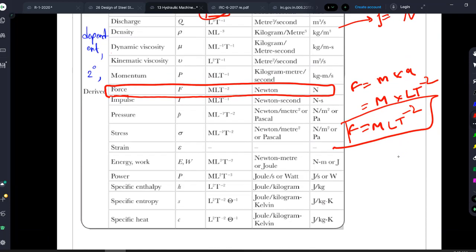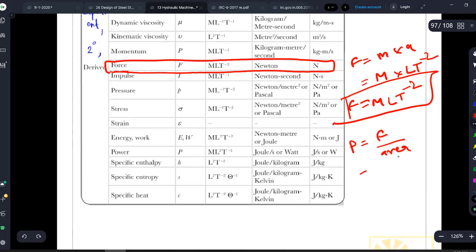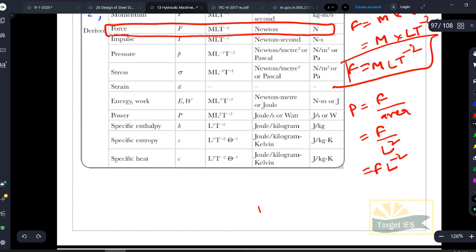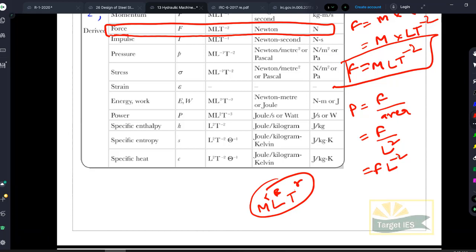There are a lot of terms which we represent directly in terms of force. For example, pressure. What is pressure? Force divided by area, right? So force divided by L square, or F L to the power of minus 2. Sometimes, instead of writing everything as M to the power of alpha, L to the power of beta, T to the power of gamma, we know what the force dimensions are, right? M L T to the power of minus 2.